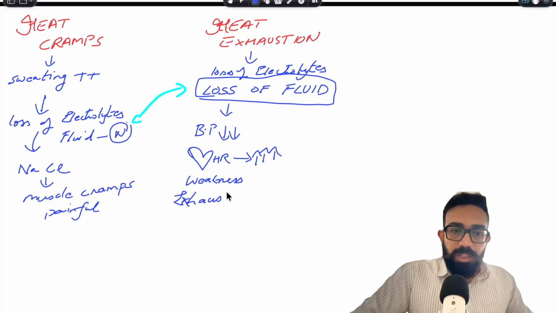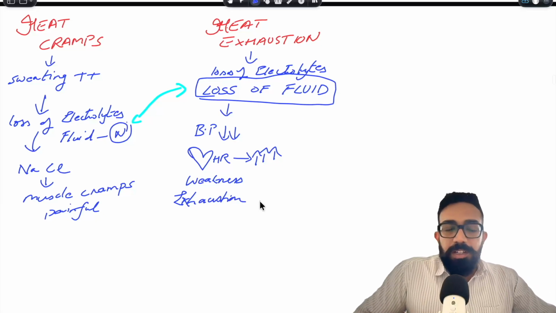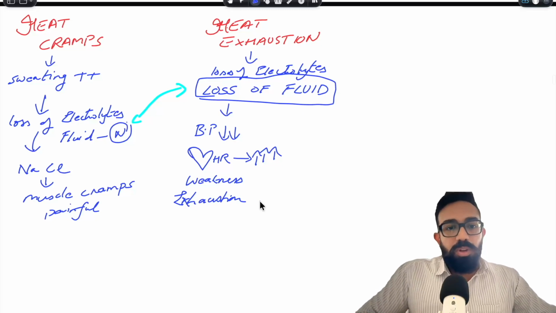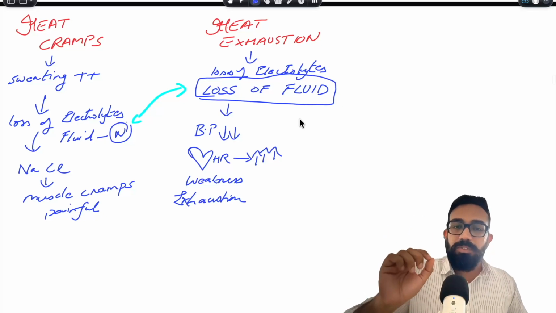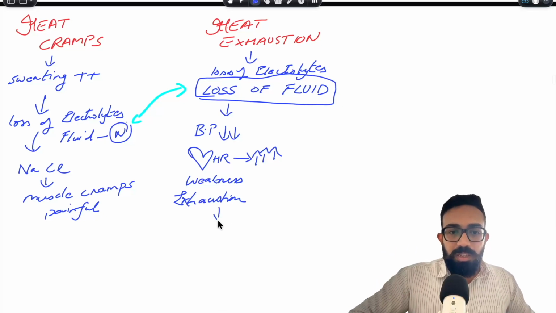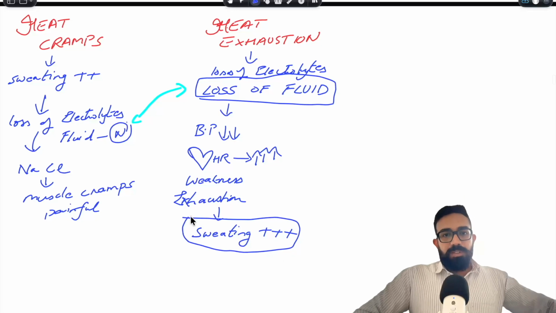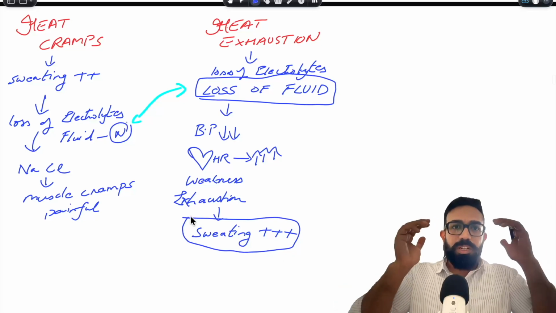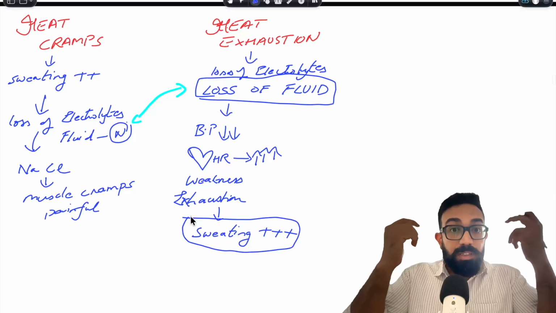Now, even though the body is losing fluid, even though the body is losing electrolytes, will the body stop sweating? No. The body has only one mechanism to fight off this extra heat, which is by sweating. So over here, one of the most important things is that sweating is still intact. The person still keeps sweating. Why? Because the thermoregulatory center in the brain is active.